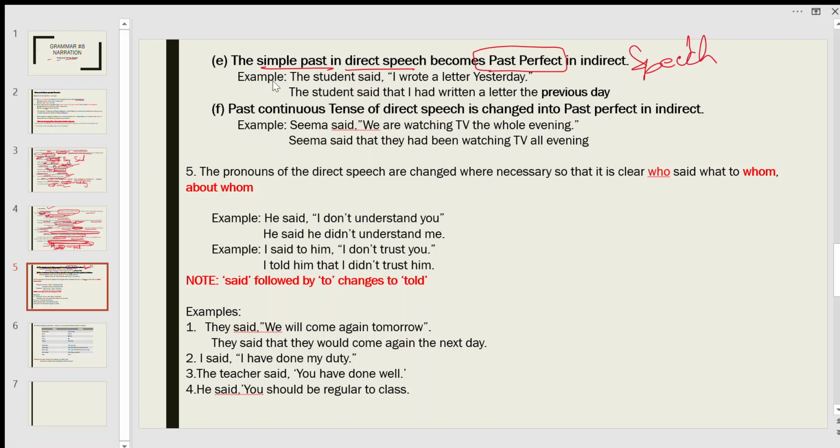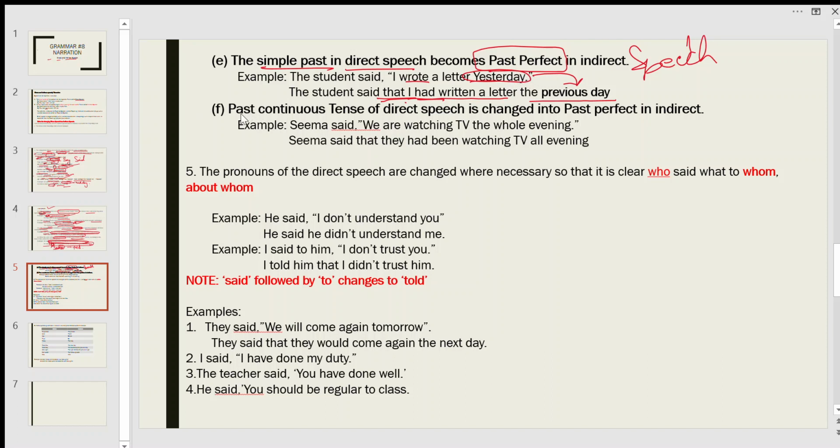For example, the student said, "I wrote a letter yesterday." So it becomes, the student said that, the conjunction "that" comes in. "I wrote," simple past, becomes past perfect: "I had written a letter the previous day." Yesterday becomes previous day. We will talk about this later, because there are some words which change according to the condition in indirect speech.